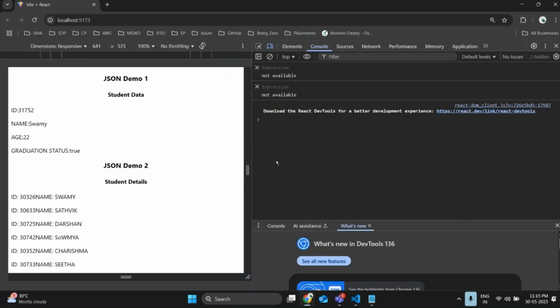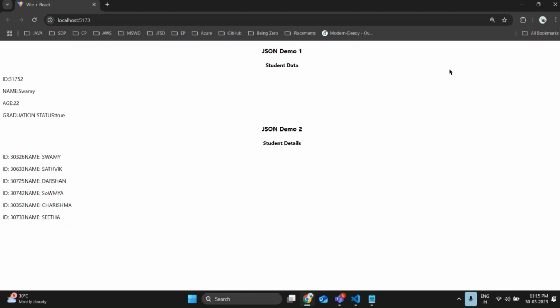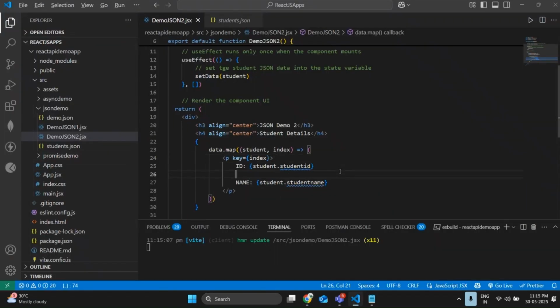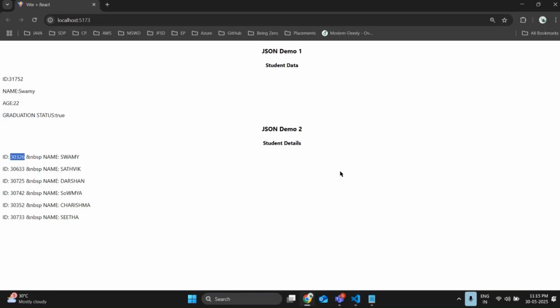Reload the page: no errors in the console and the data is clear. We are not getting any space here, so let me use a non-breaking space. Ampersand NBSP, ampersand NBSP again, ampersand NBSP. Done. So the space is clear, ID followed by name.